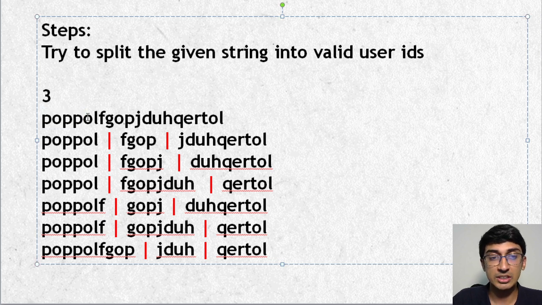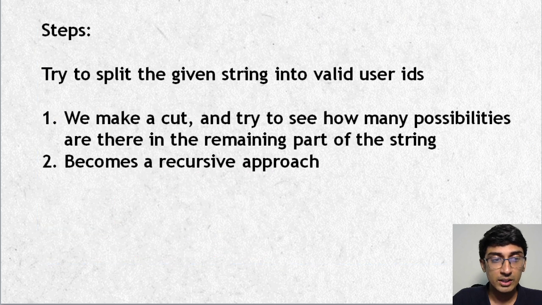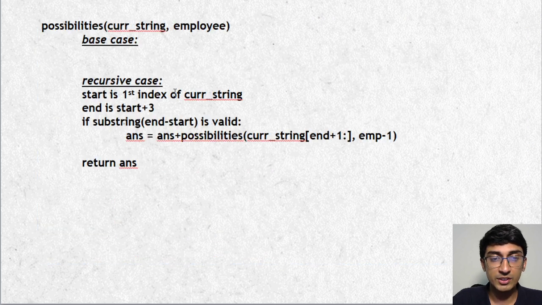I want to make the first cut there, and I want to check, okay, is this valid or not? If it is valid, then let's go and check for the remaining part of the string. If it is not valid, then add one more here. Now has it become valid? No. Now has it become valid? Yes, it has become valid. Now check for the remaining part. So the first thing we'll do is we'll start at the first index of the current string. End is at start plus 3.